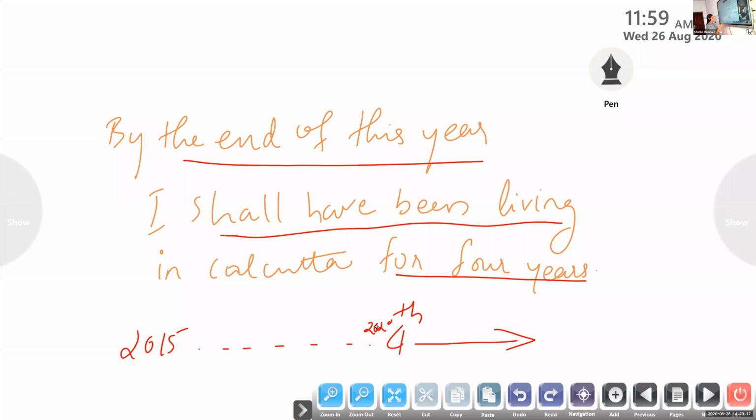I'm completing my 4th year. Does that mean I have to shift from that place? No, I'll still be living in the same place, in Bengal, in Calcutta, after these 4 years also. So it is crossing this time duration in the future for 4 years.